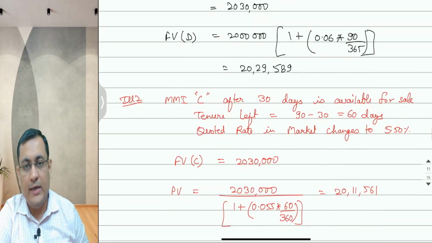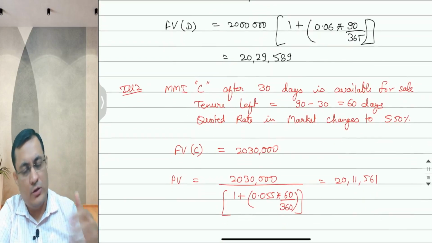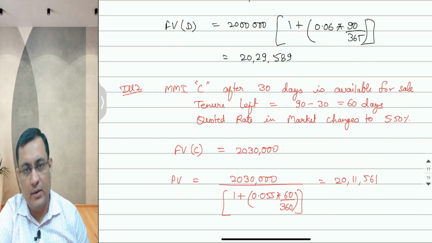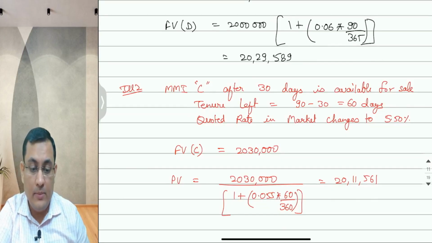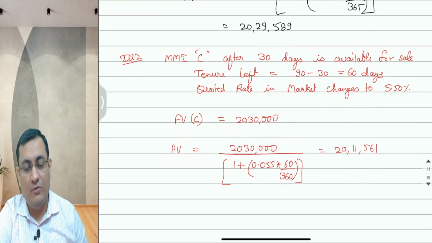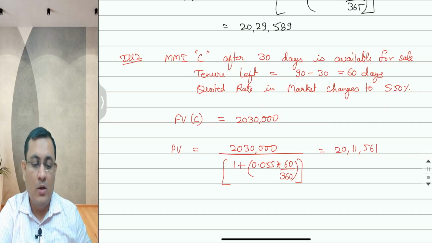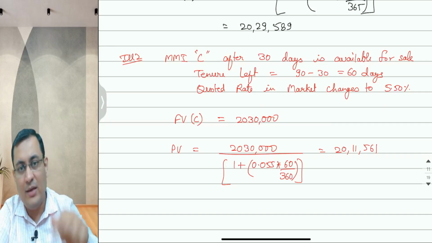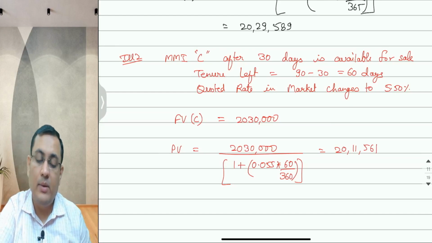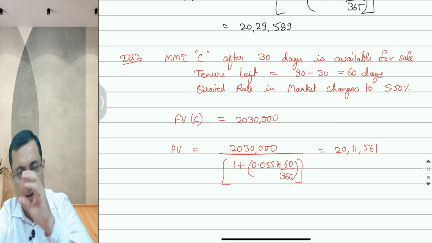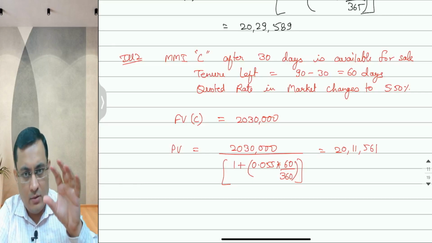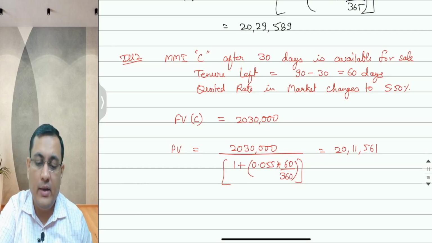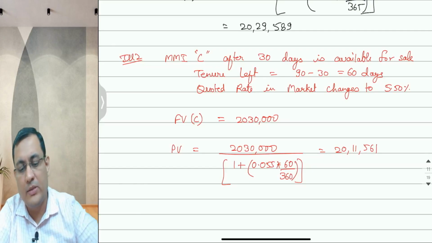But after 30 days, if we are selling this bond, of course the maturity will remain constant, 20,30,000. Now this CD will be sold with a quoted margin of 5.5%, which is the market interest rate. So accordingly, we can calculate the present value as on the 30th day. That present value of the 20,30,000, the contracted maturity value, as on the 30th day will be equal to 20,11,561. So we will be selling this CD at 20,11,561.